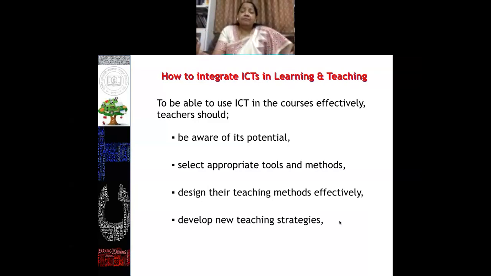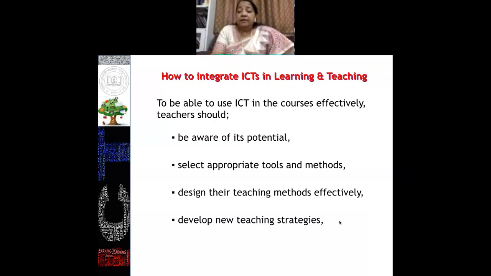Because we are bombarded with a number of types of technological tools and softwares. I think this refresher course has been running for the last 1 or 2 weeks, so you must have acquainted yourself with many types of technological software and tools.